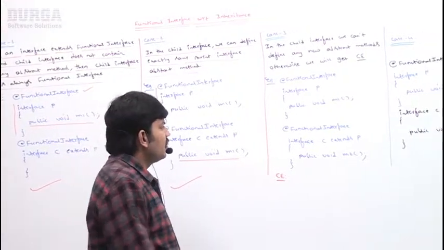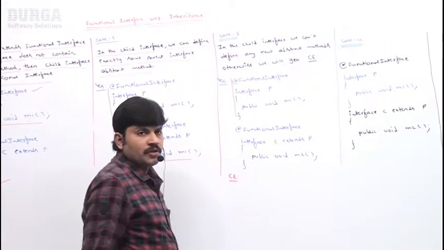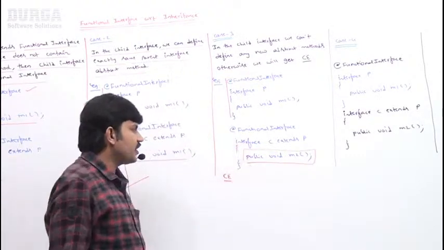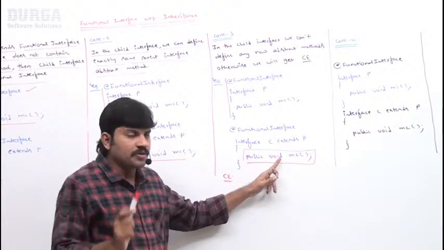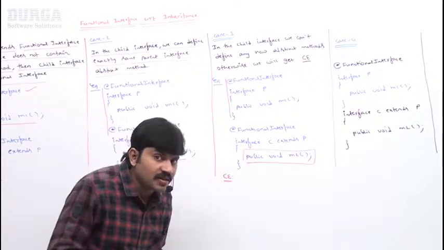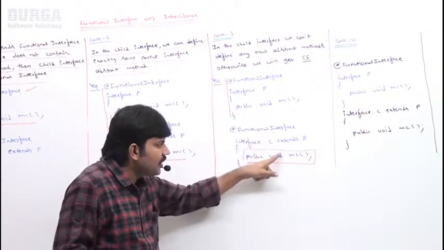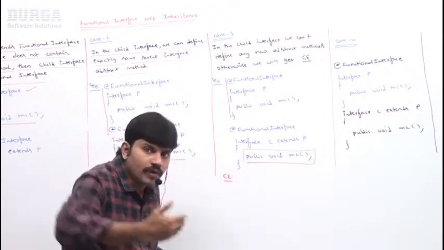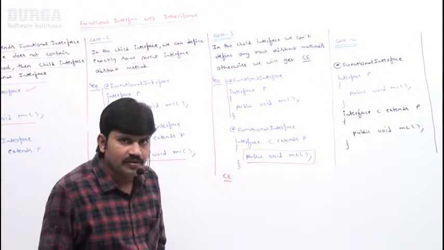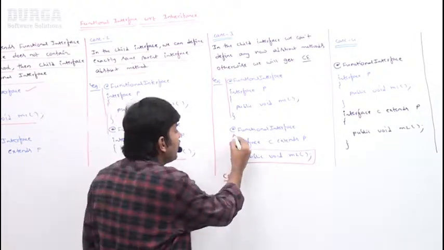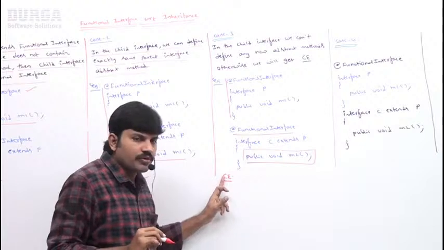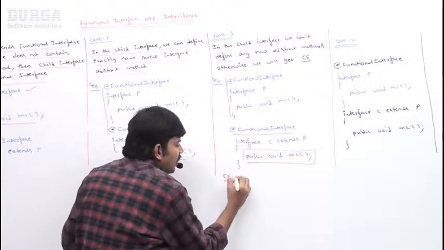Now let me go for case 3. Very simple. Of course I took the same parent, but in the child interface I took a public void m2 method. Can you tell how many abstract methods there are in the child interface? Two. One is coming from the parent, and the child declares a new abstract method, so the child interface is not a functional interface. By mistake, if I declare the child as @FunctionalInterface, immediately you are going to get a compile-time error. You know what that compile-time error is?